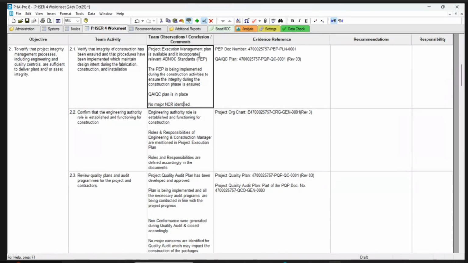Is there any NCR, Nadmuddin? NCRs were there, but they are closed. Okay, you can say NCR nothing outstanding. NCRs were identified. Identified NCRs are closed. And closed. Very good.